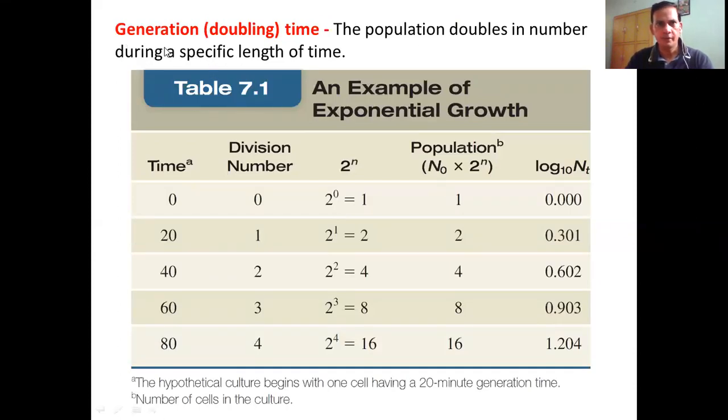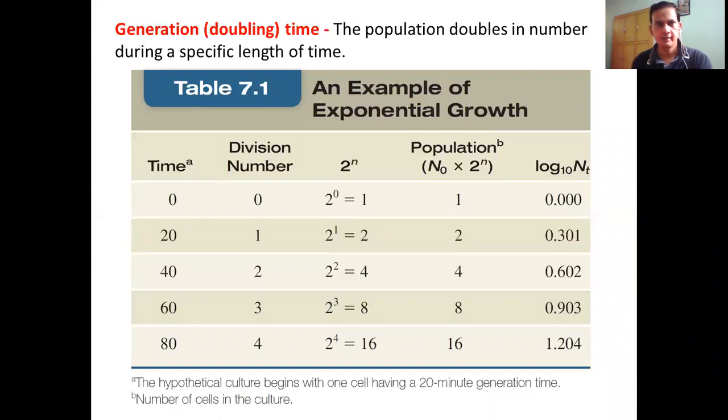Here we have a new term which is called the generation doubling time. It is the time the population doubles in number during a specific length of time. As you might be aware, all microorganisms have a specific time in which they double. Some may take a couple of minutes, like 20, 30, or 40 minutes. Some may take hours, 2, 3 or 4 hours.